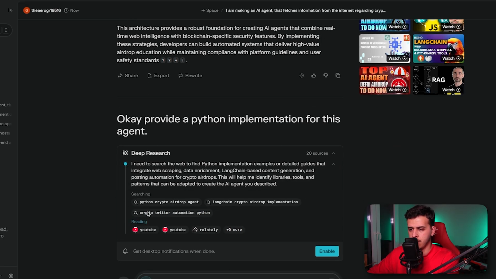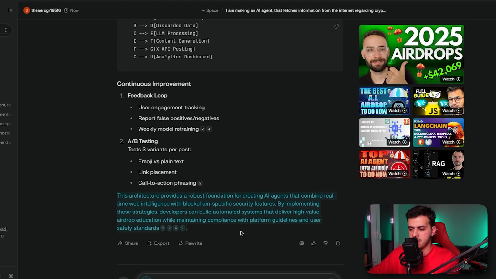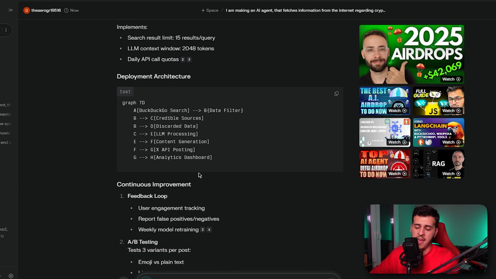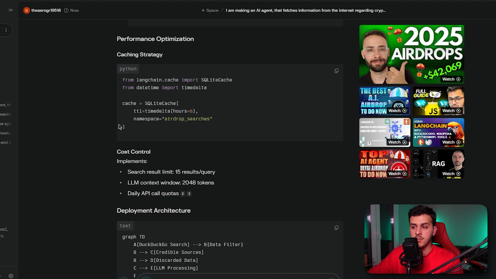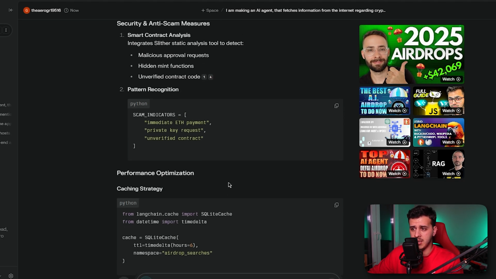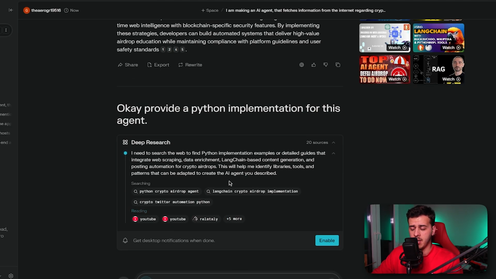All right, so crypto Twitter automation Python. Okay, so this is what it searches about. All right, makes sense. A/B testing, so it tells us to do specific things. I think the result is absolutely very, very nice. It also has CryptoCove here. It seems like a very high quality generation. I think it makes complete sense. I think this is very, very exciting, in all honesty. And if you couple it with all of the other available tools, it's amazing, in my opinion.